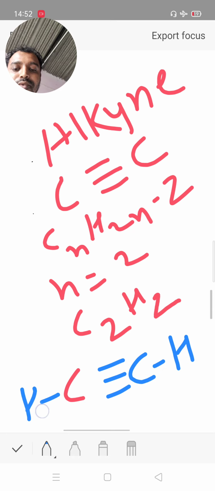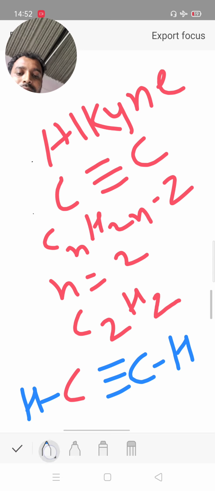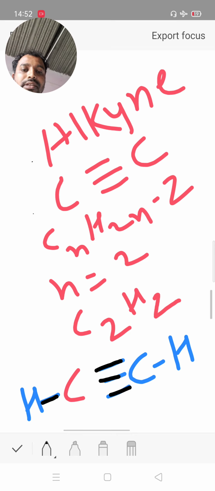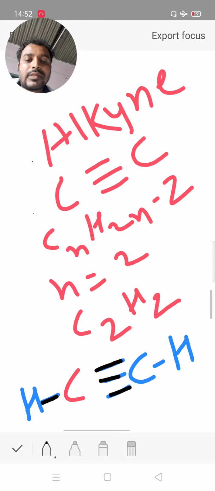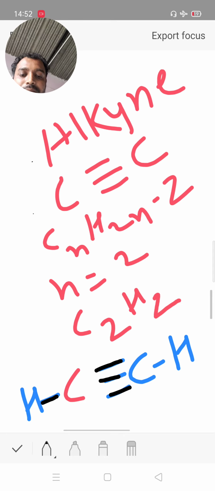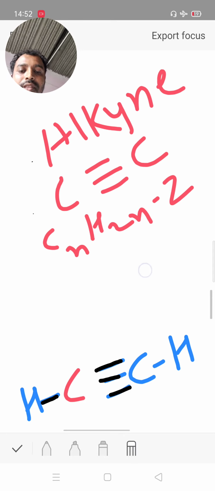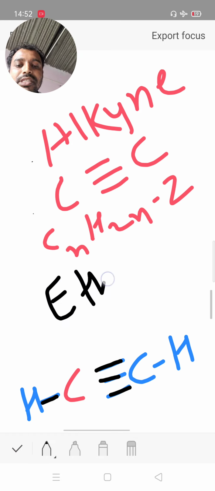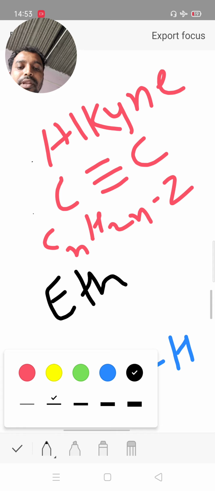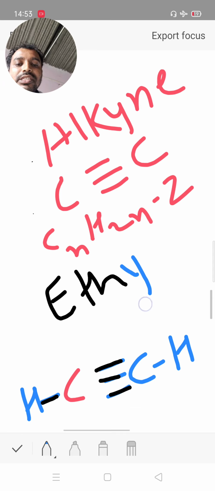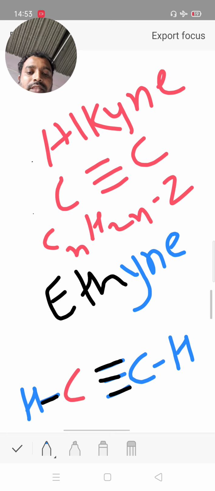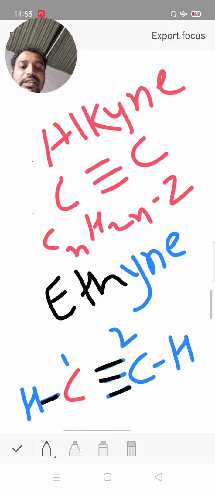Valency of carbon 4 is completed, 1, 2, 3, 4 completed. Now its name: there are 2 carbon, so ethane, but due to the presence of a triple bond, ane is substituted with yne, so its name is ethyne.